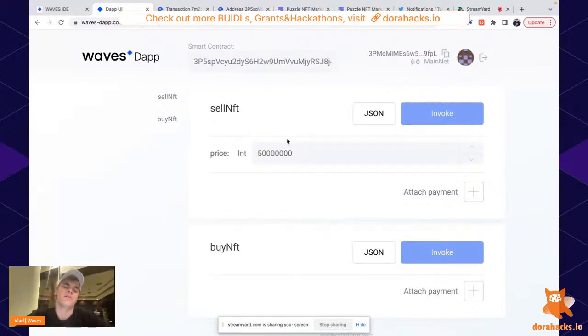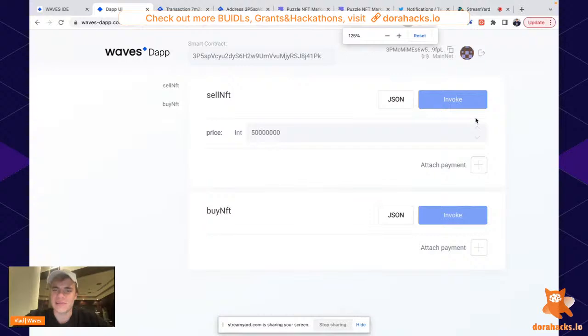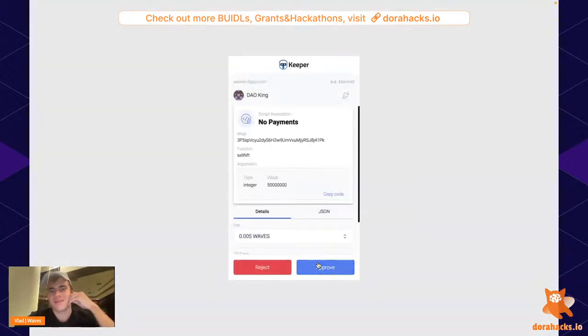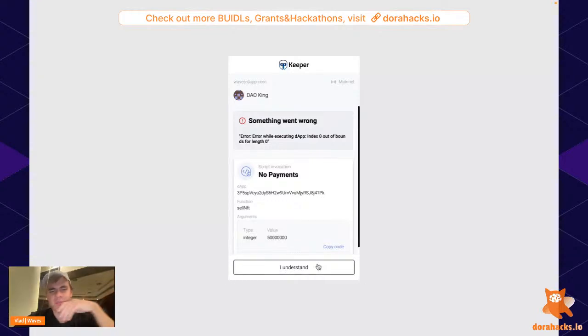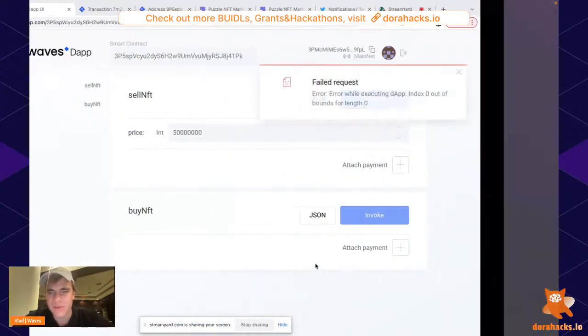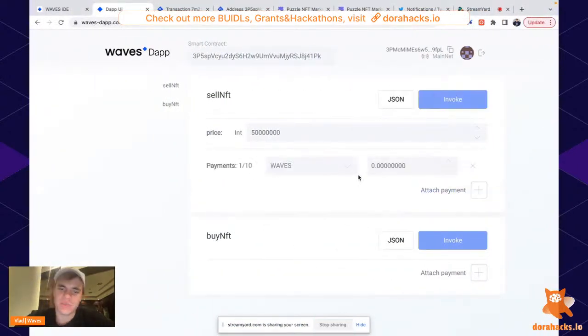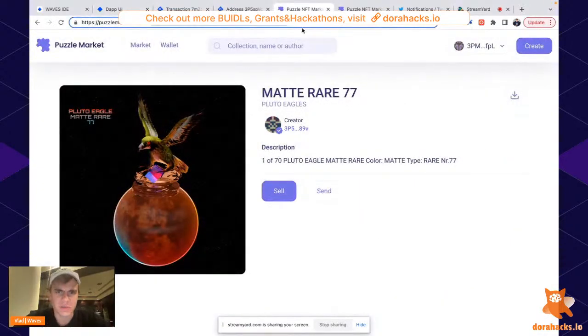Okay, now tell me, what if I press the invoke button? What will happen? Okay, let's try. Many who were watching the stream seriously know that we will have an error, something went wrong, because we didn't attach the payment. Makes sense. Now we need to attach a payment with an NFT that we want to sell. After that, it will start working well.